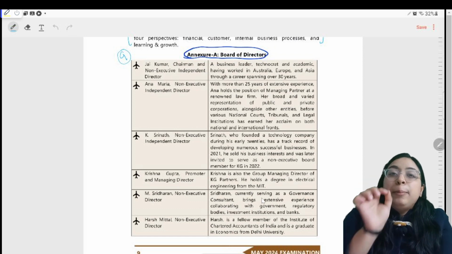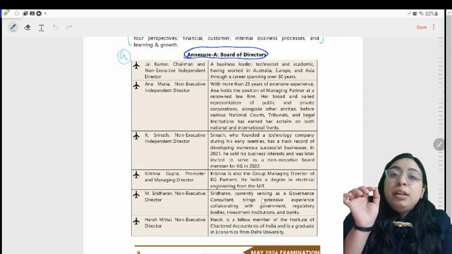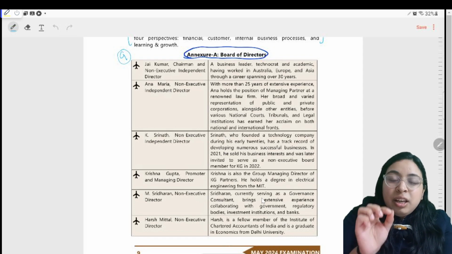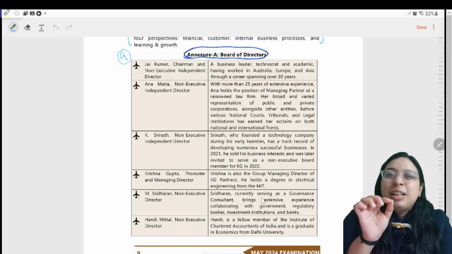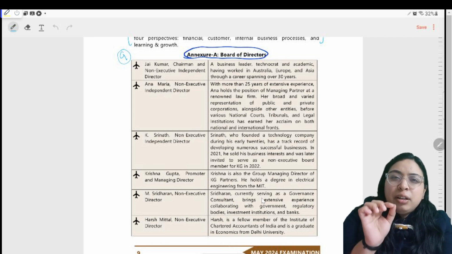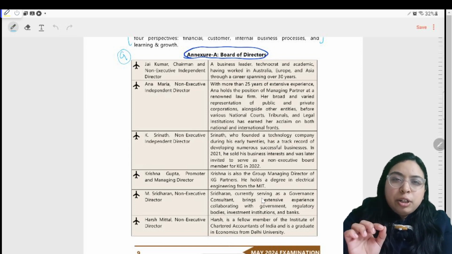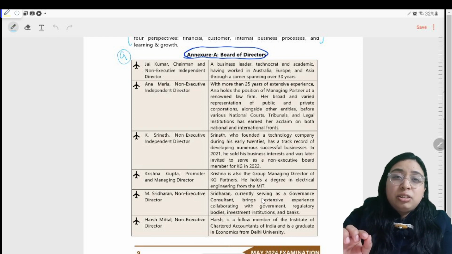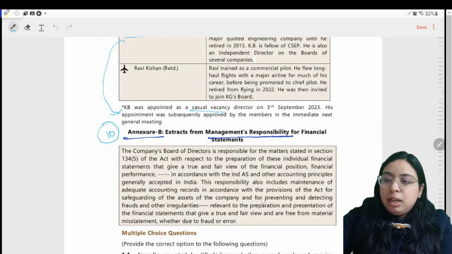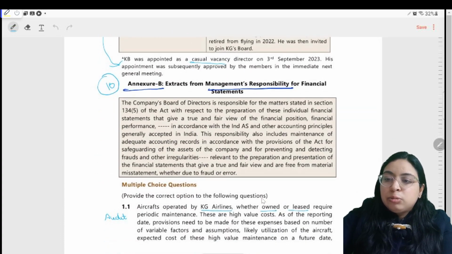I will give you a tip here. Leave the entire law, but don't leave the directors chapter. Read that chapter, at least read that chapter. Go to a summary video of any teacher. In 3 hours you will be able to cover the directors chapter. So don't leave the directors chapter if you are giving Paper 6 IBS. And lecture 10 is from extracts of management responsibilities.